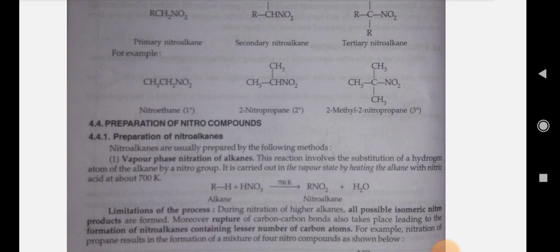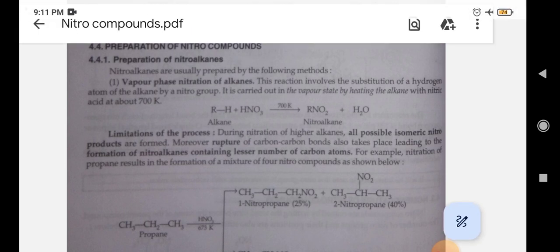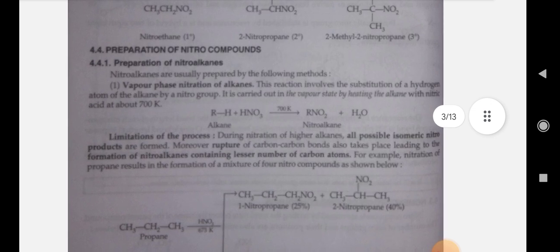Preparation of nitro compounds. First is the preparation of nitroalkanes. Nitroalkanes are usually prepared by the following methods. First is the vapor phase nitration of alkanes. The reaction involves the substitution of a hydrogen atom of the alkane by a nitro group. It is carried out in the vapor state by heating the alkane with nitric acid at about 700 K.